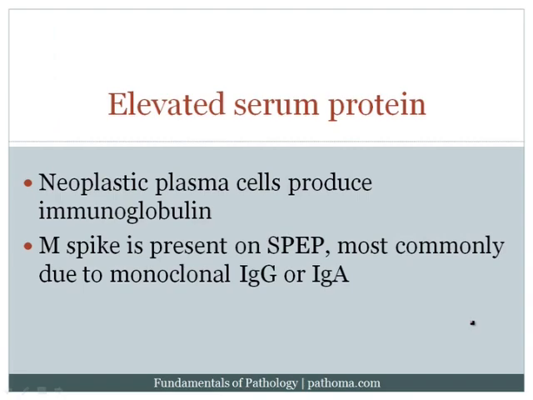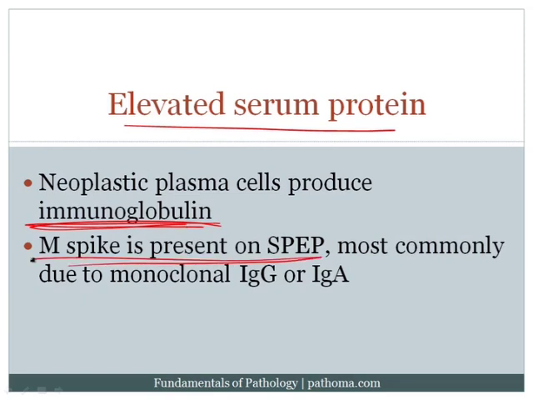Now, it so happens that when you think about multiple myeloma, the neoplastic cells produce immunoglobulin, and that immunoglobulin would be seen as an M spike on the SPEP. However, it's most commonly IgG or IgA. So an M spike in multiple myeloma is usually IgG, but can be IgA.